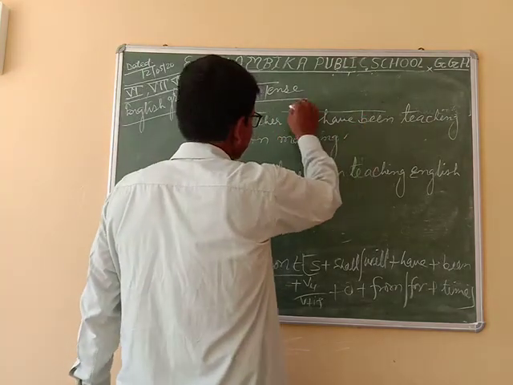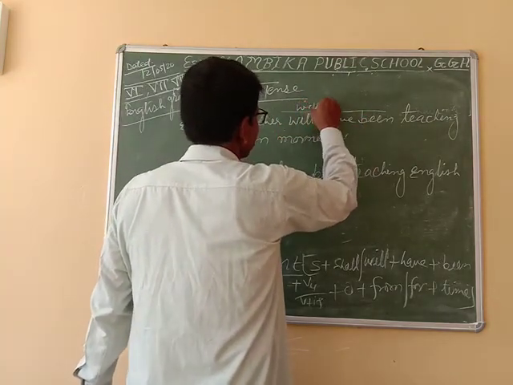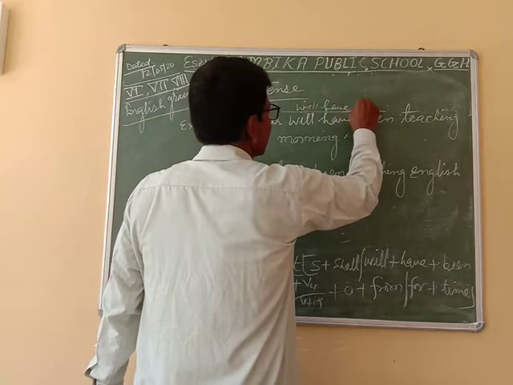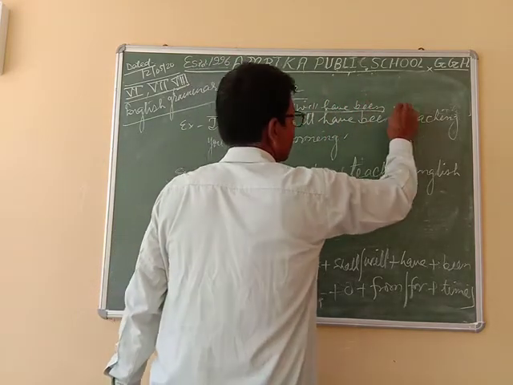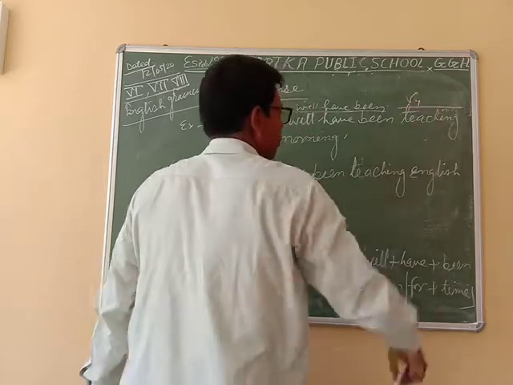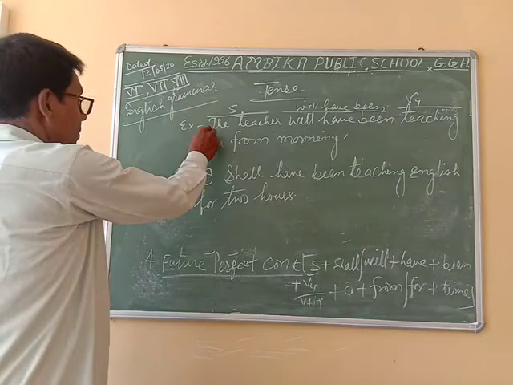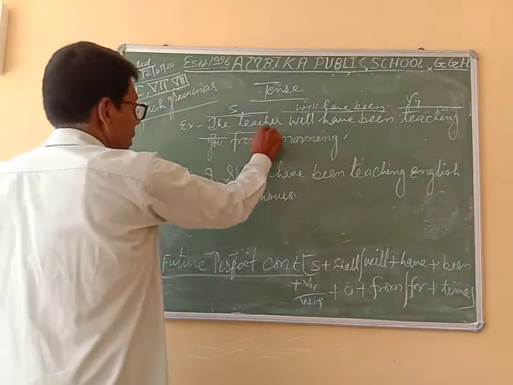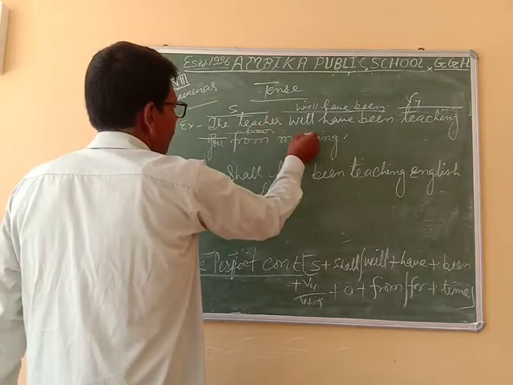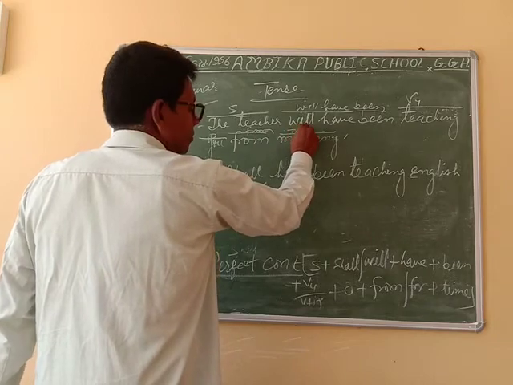After will have been, the fourth form of the verb is coming. Fourth form means verb plus ing. After that, the object; after the object, from; and after from, the time.